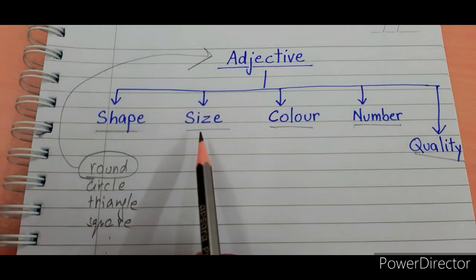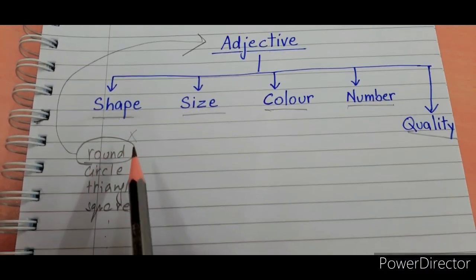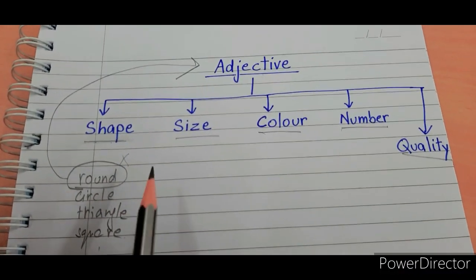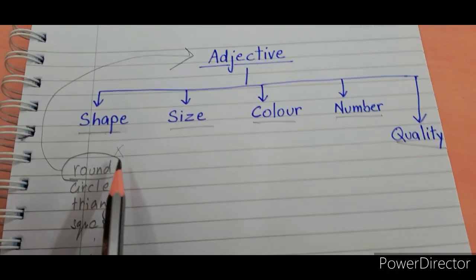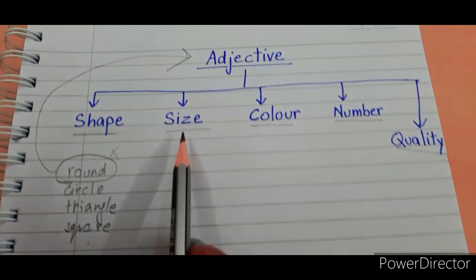Then we also need to check, suppose the word is not a shape. एक कोई जो word लिखा है sentence में, the word written in the sentence is not a shape. Then we need to see, is it a size? क्या वो जो word है वो size है?